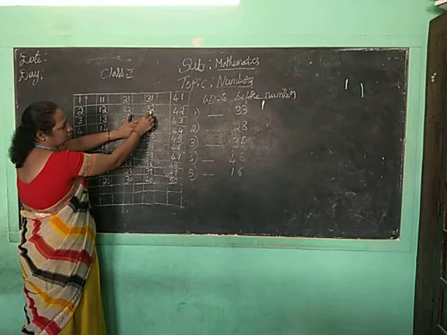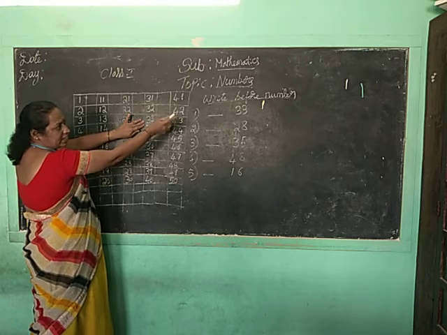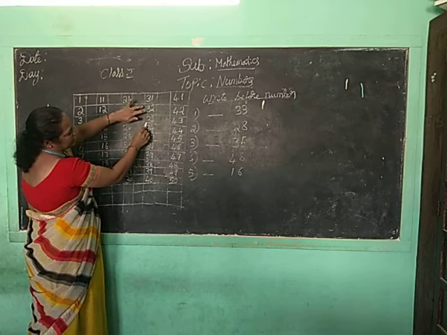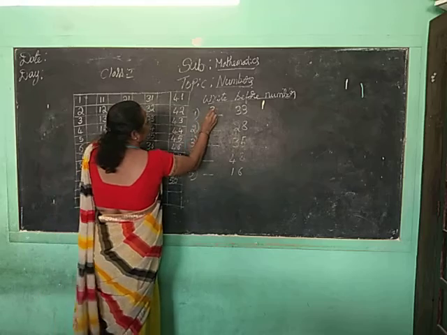32. Okay, after 33 is 34. But we are writing the before number. So before 33, what is there? Before 33 is 32. So write 32.